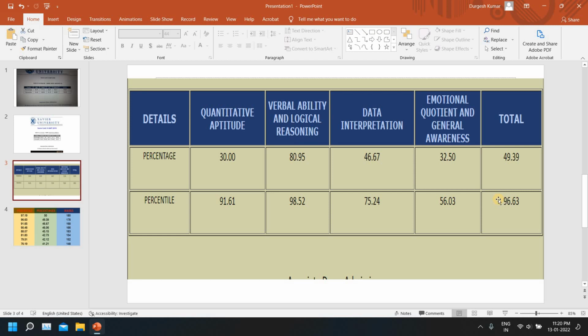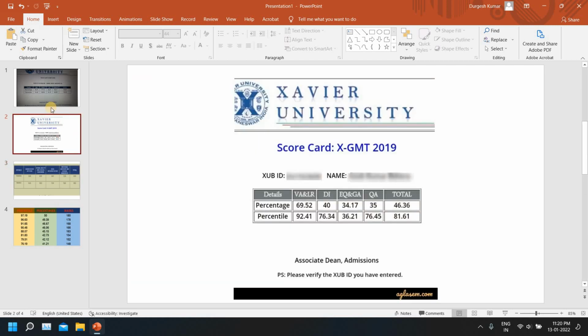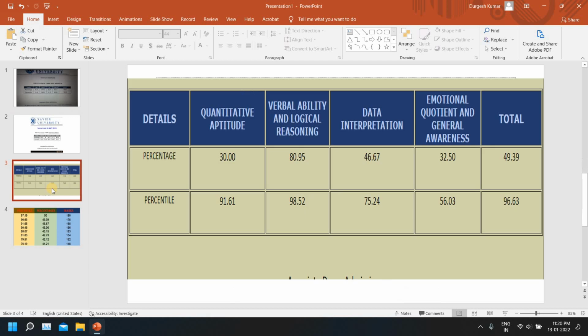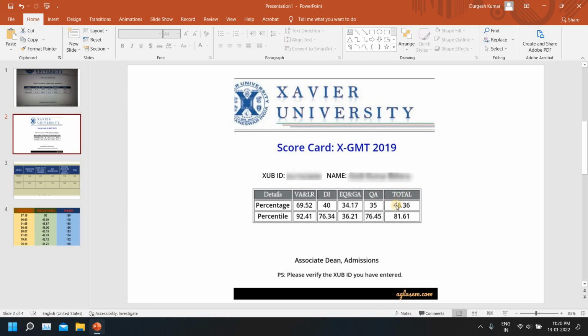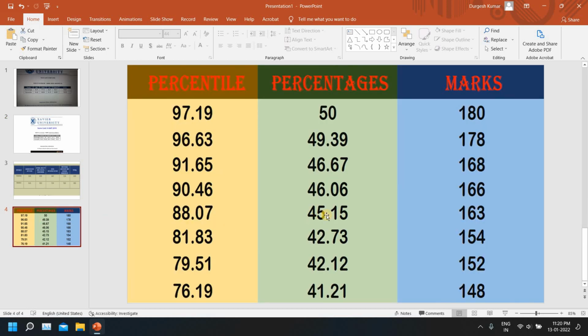And of course you can see the percentile of my GK and emotional quotient section. It has not cleared the BM criteria, so you got that part of your answer cleared. And yeah, the main purpose of making this video was to show you how much this varies. Let me again give you a rough idea from this part. Okay, in here you can see 46% of the total marks fetched him 81 percentile. In 2021, 46% fetched the person 91 percentile. You can see it in the 4th row.